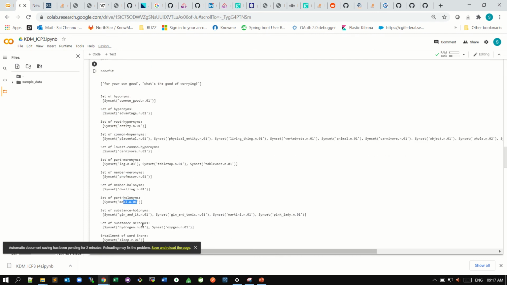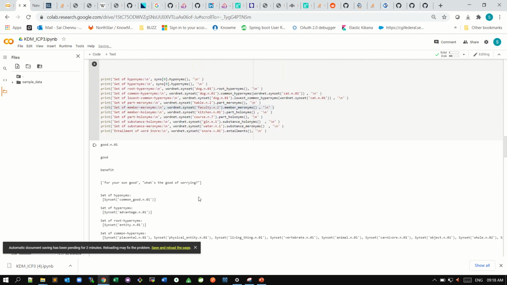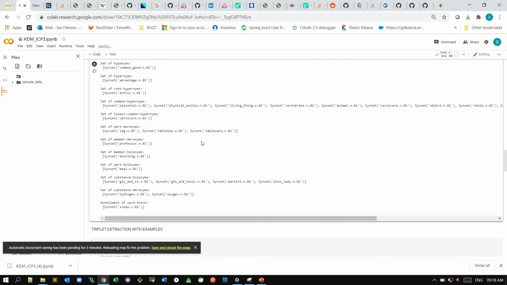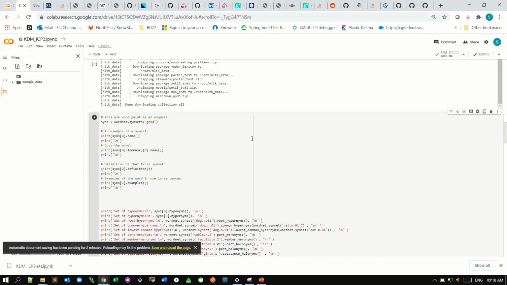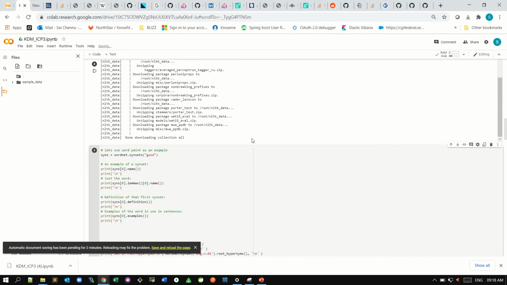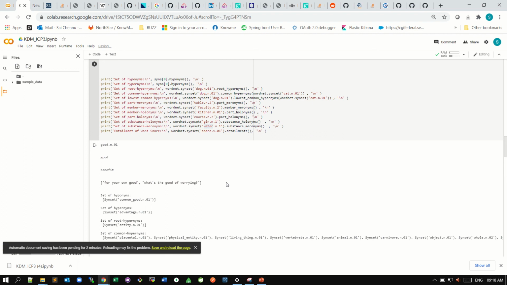In the same way, we have a set of substance meronyms, hydrogen, oxygen. In the substance meronym, here we have given water. In water we can have substances like hydrogen and oxygen. The water formula is H2O, right? Hydrogen and oxygen combined make water. Like that, the entailment of the word snore is sleep. This is how WordNet, a kind of dictionary, lets us extract multiple meaningful data. It will be helpful in a real time environment as well.